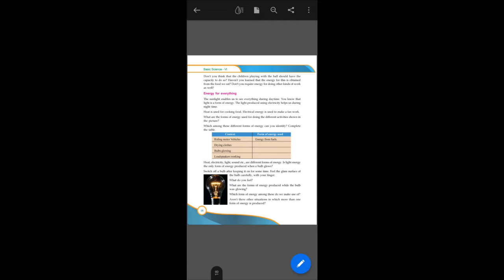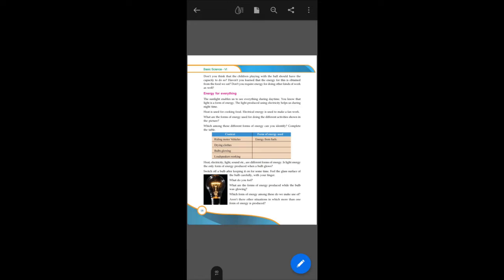Energy for everything. The sunlight enables us to see everything during daytime. We know that sunlight helps us to see things, right? At night we are unable to see anything because there won't be any light. If there is any light, you can see that. Anyway, at night there won't be any sun, so we won't be able to see using the sun's light. But maybe if there is a moon, or if it is a full moon day, or if there are some lights, we may be able to see.